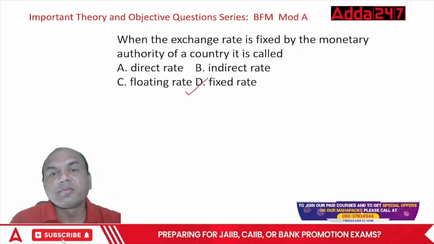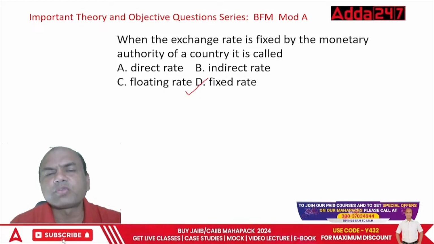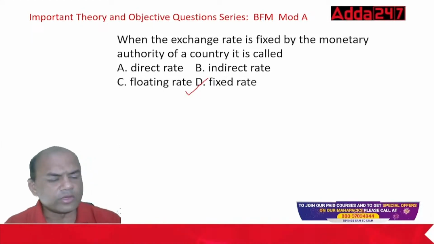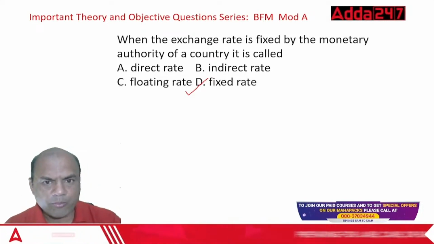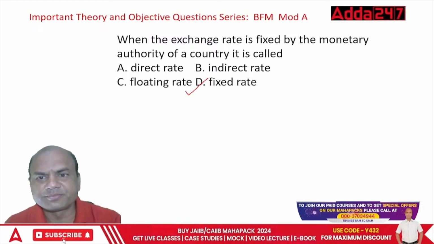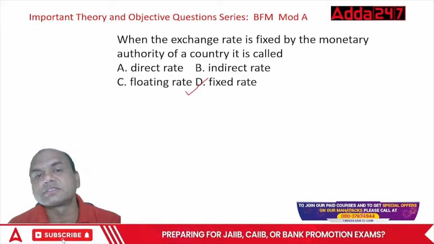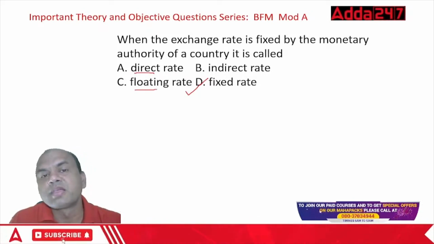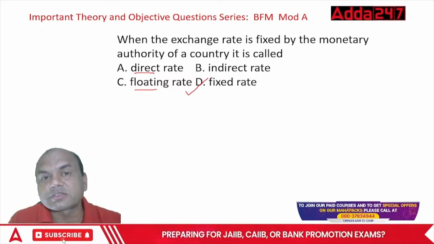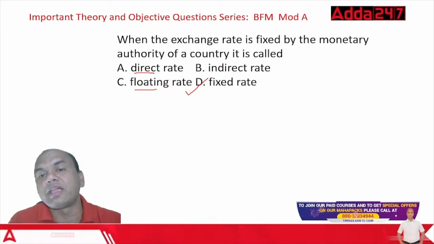It's fixed rate. Where do we have this fixed rate? Do we follow this fixed rate system in India? What do we follow in India? Do we follow fixed rate system, everyone? What do you say? We never follow fixed rate system. We follow floating rate system. Floating means, see, two things you always remember. In India, we always follow one is direct rate system and second is floating rate system. Direct means rupee is fluctuating, dollar is constant. And floating means it depends on the demand and supply.